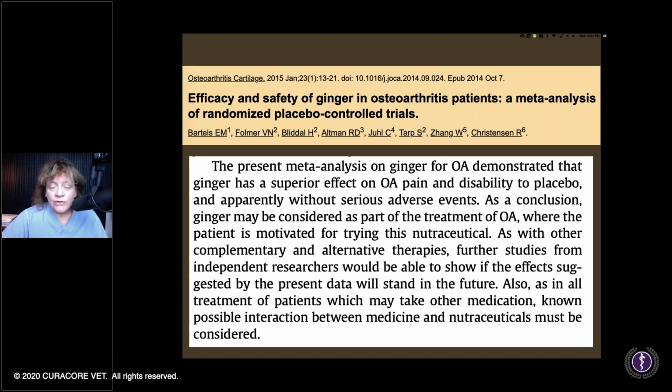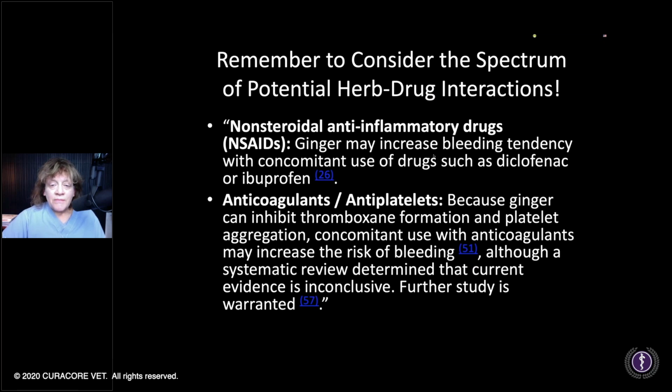Something to consider. Who's recommending ginger for problems? So, however, herb-drug interaction, something you should consider even with these wonderful herbs. NSAIDs, ginger may increase bleeding tendency with concomitant use of drugs such as diclofenac or ibuprofen. And here's another way that you can get risk of bleeding: it can inhibit thromboxane formation and platelet aggregation.